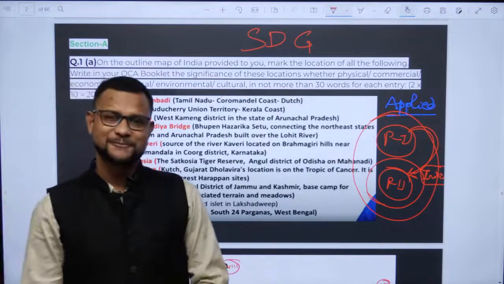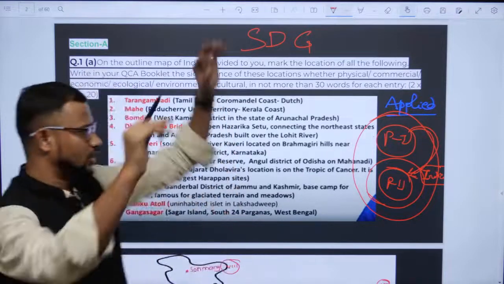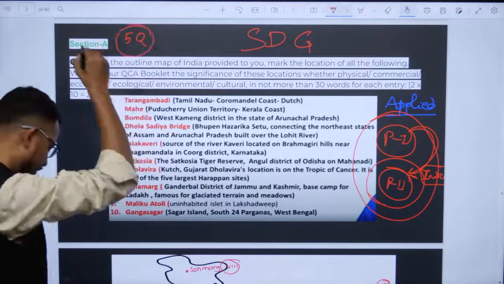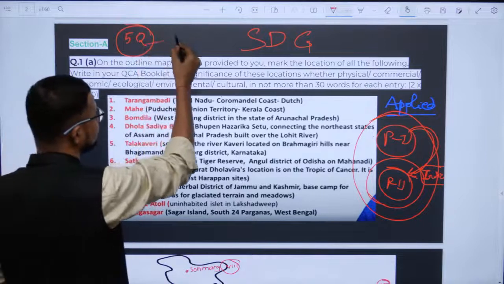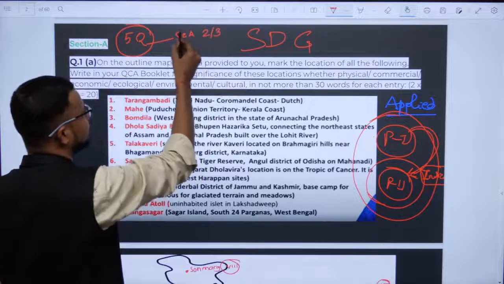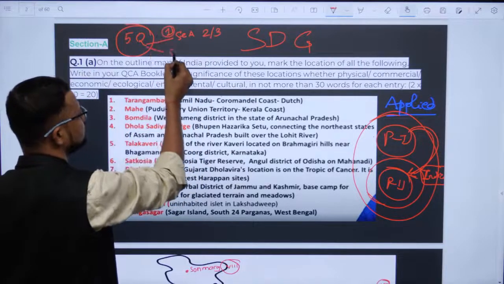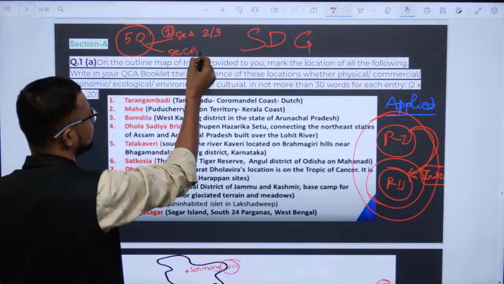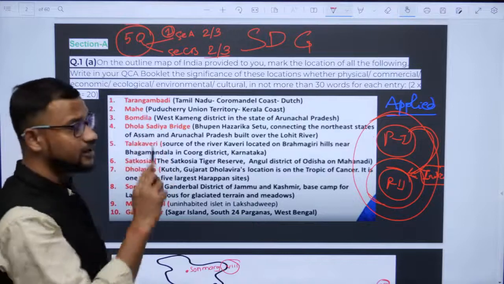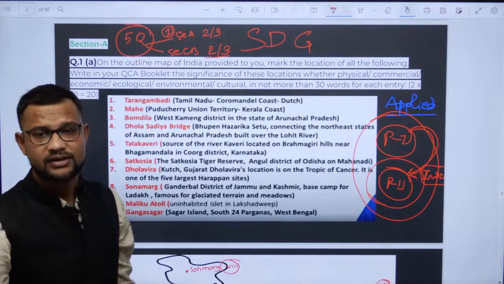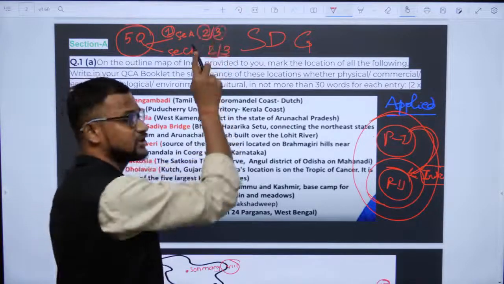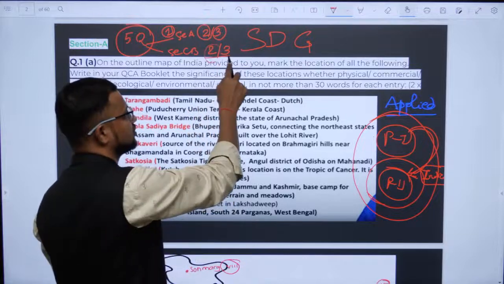the first question, and it is as usual. Before that, you know, guys, you have to attempt 5 questions in all, right? 5 questions attempt karne hai. In section A, you can attempt either 2 or 3. Question 4 and question 5 will be mandatory in each section, and in section B you can attempt 2 or 3. Now this should be decided before going into the examination, right? That yes, almost 90% I am going to attempt either 2 or 3 from section A and either 2 or 3 from section B.